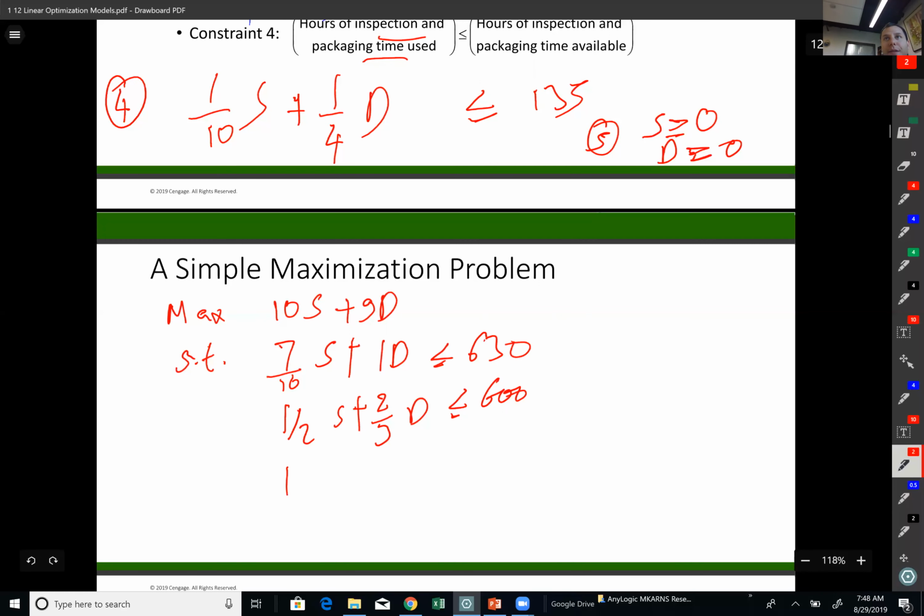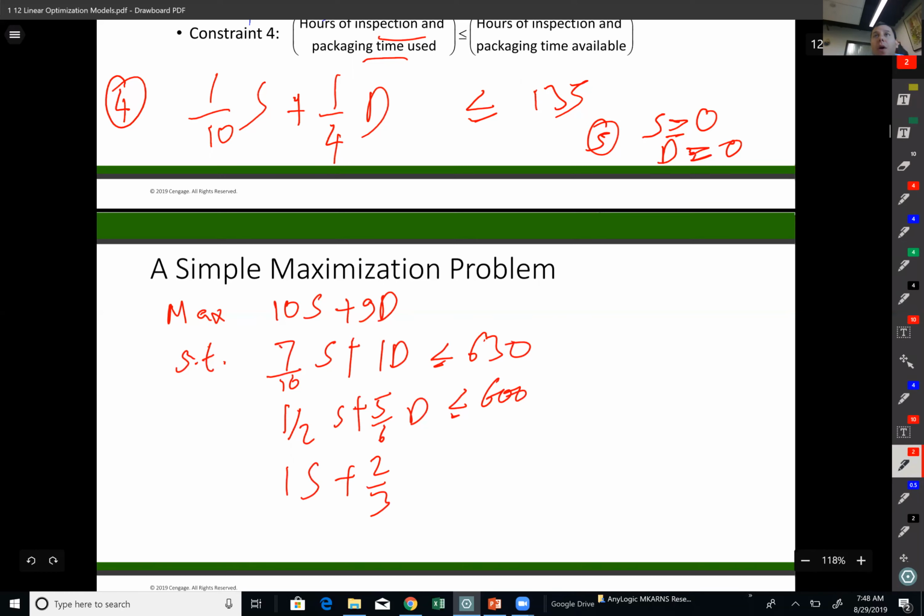Third constraint was 1S plus 2/3 D. I think I have a typo at the top. Let me just correct this carefully. So this coefficient for the finishing department was 5/6.